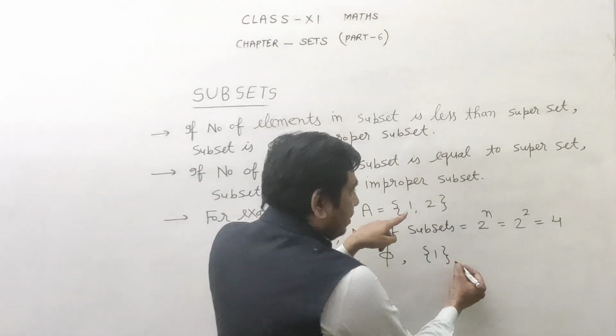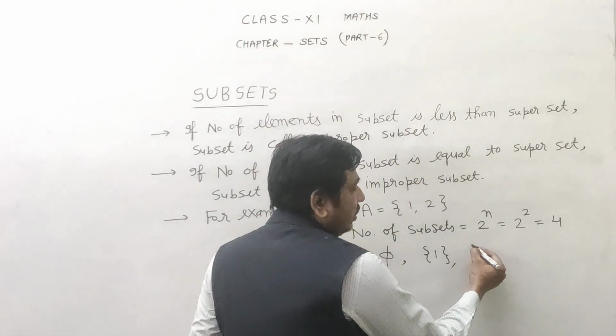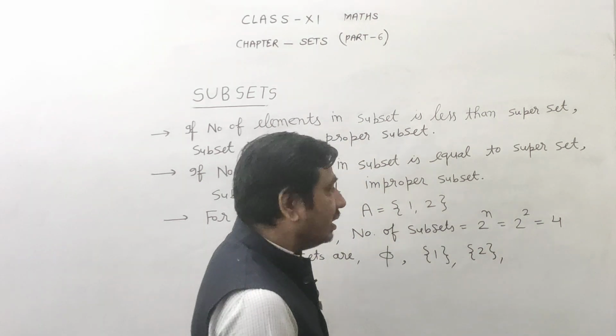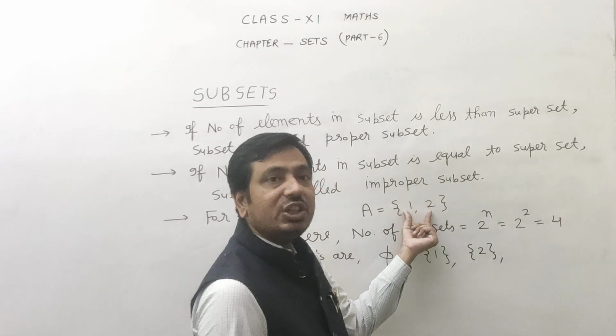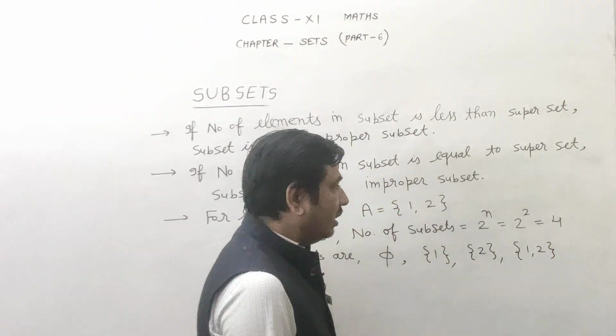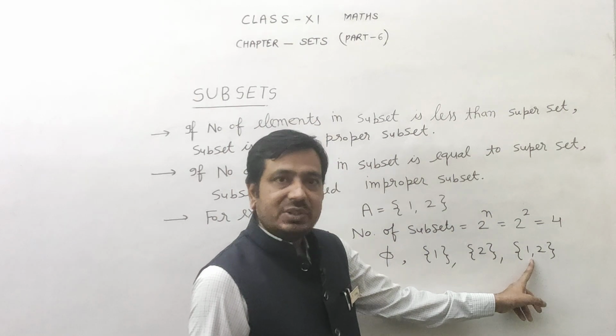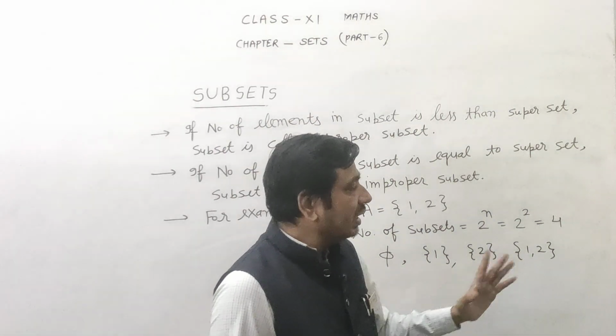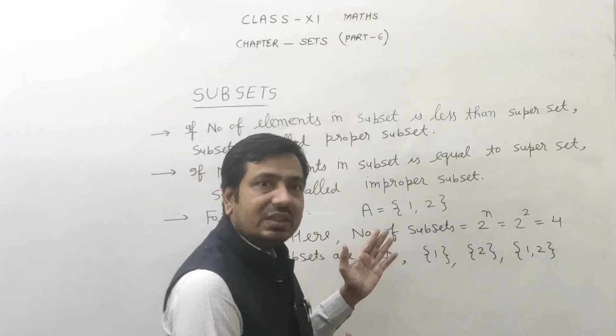Now class, the second element is 2. Write here {2}. So one element completed. Now class, look at both elements 1 and 2, completed. So this set is a subset of itself. So here 1, 2, 3, 4. There are 4 subsets of this set.